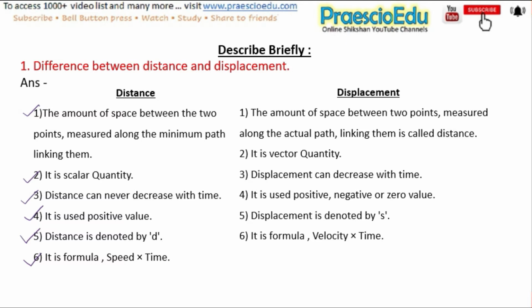Next is displacement: the amount of space between 2 points measured along the actual path linking them. It is a vector quantity. Displacement can decrease with time. It uses a positive, negative or zero value. Displacement is denoted by s and its formula is velocity multiplied by time.